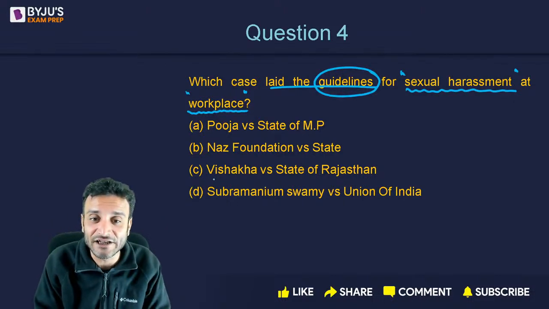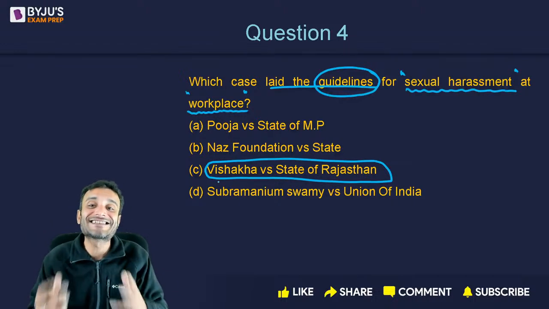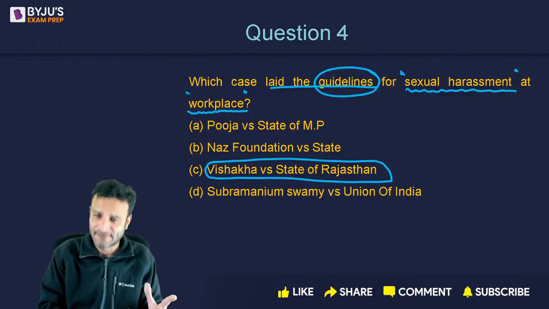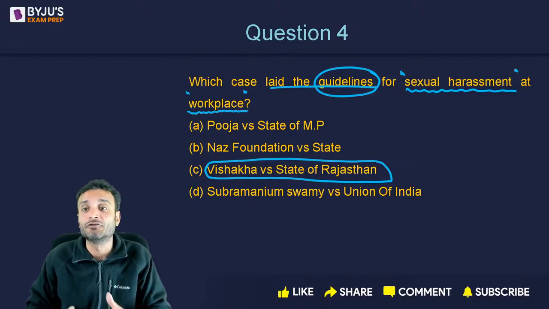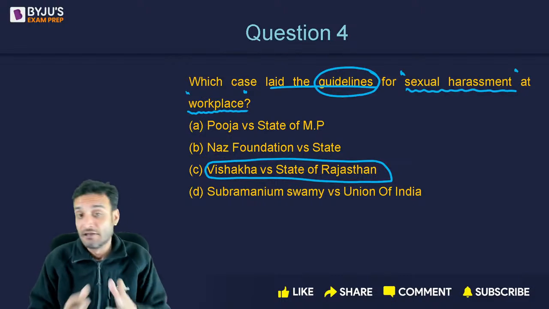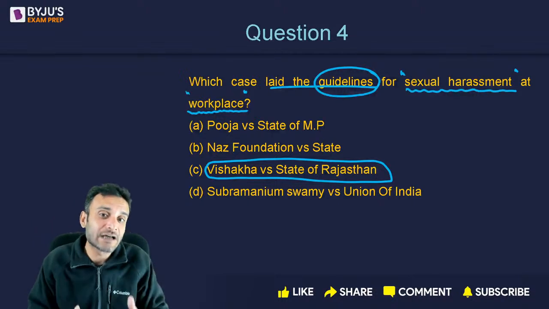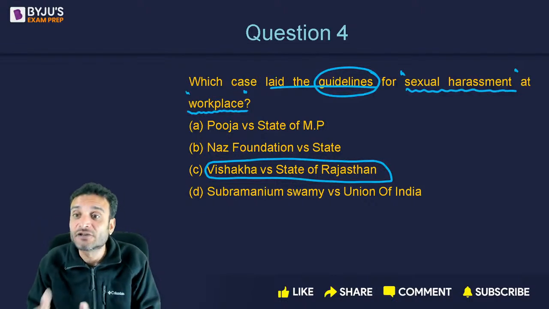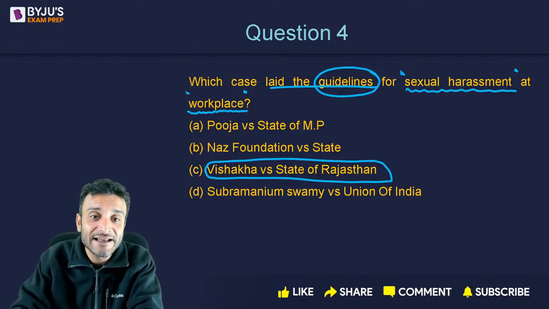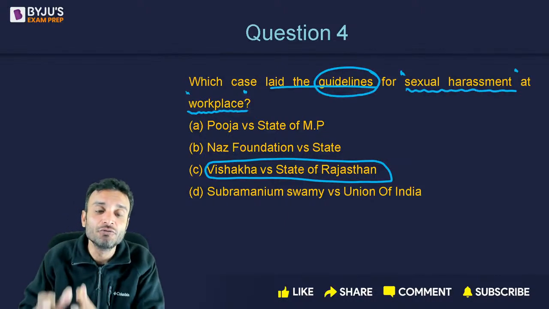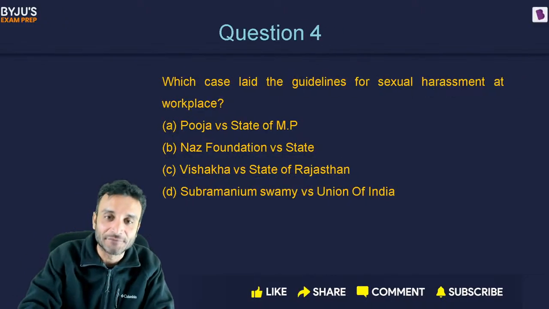In Vishaka versus State of Rajasthan, the Supreme Court came out with certain guidelines because there were no such guidelines. The parliament did not make any law, no legislature made any law relating to sexual harassment at workplace. There was a void, a vacuum, and hence the Supreme Court came to the rescue and laid down certain guidelines relating to sexual harassment only at workplace. The most important thing is that it is only related to workplace. Okay, moving on to the next question.